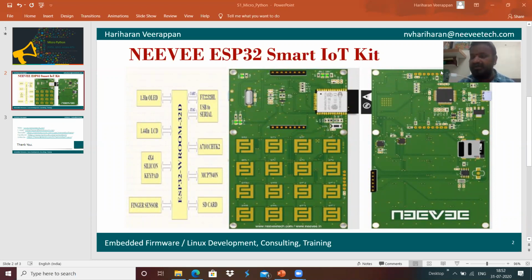And we have that TCA8148 for communicating with the 4x4 keypad, and we have the FT2232, which will provide two COM ports. One is used for serial console and flashing, and another one is used for debugging the running programs in the ESP32 accordingly. And here we have two connectors. One is to connect the LCD displays, and the other one is to connect the OLED display to this system over here.